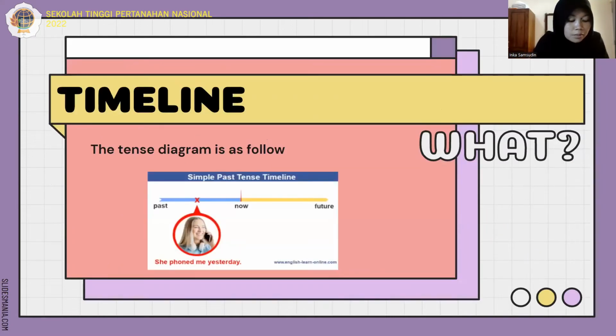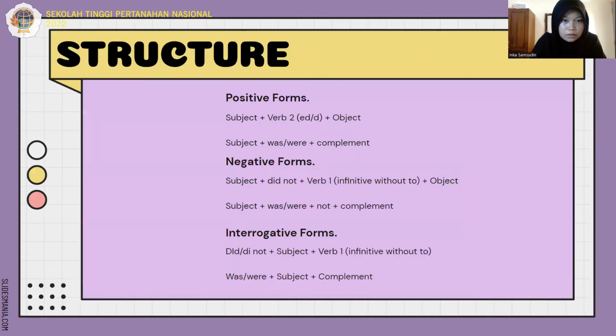Next, we got the timeline of the simple past tense, as you can see on the screen. Next, we got the structure. The first, positive form, is subject plus verb 2, ed or d, plus object, or subject plus was or were plus complement.